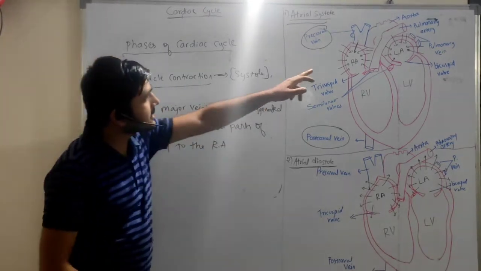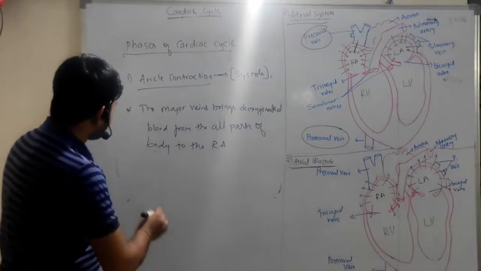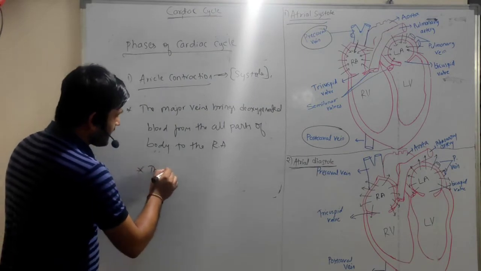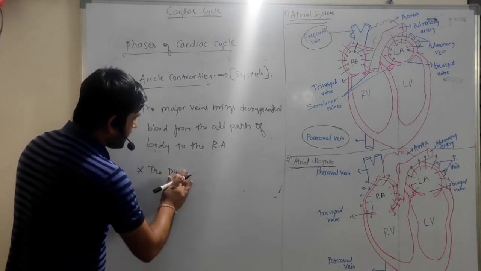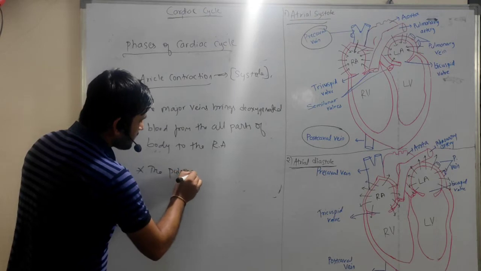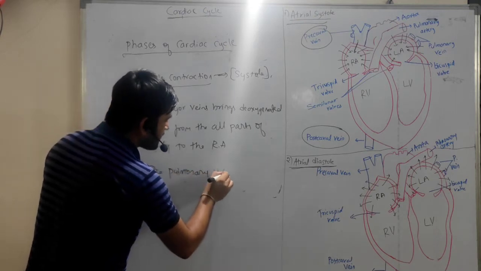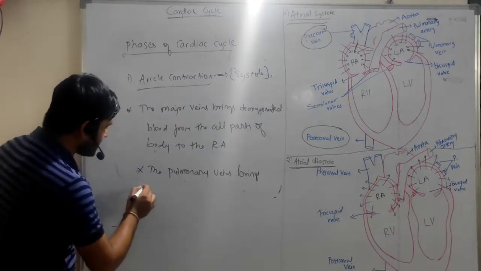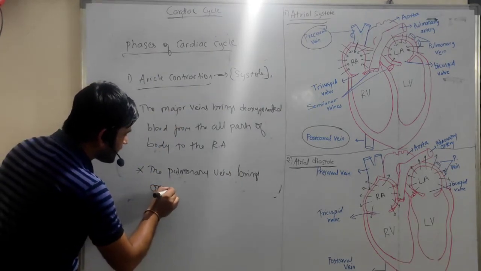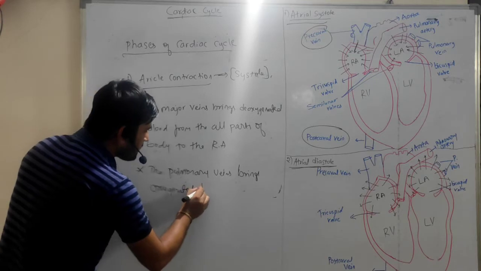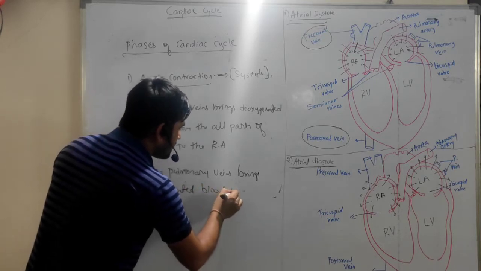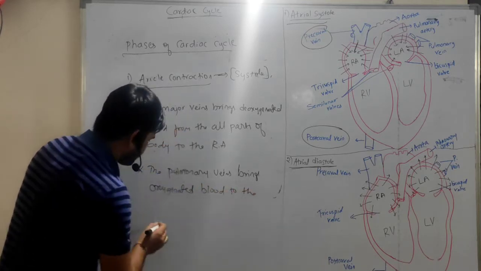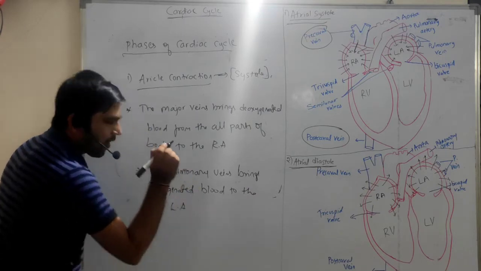And in the case of the left auricle, the pulmonary veins bring oxygenated blood to the left auricle.